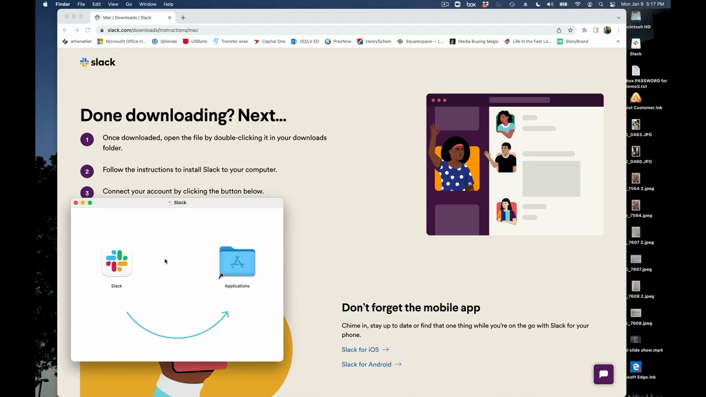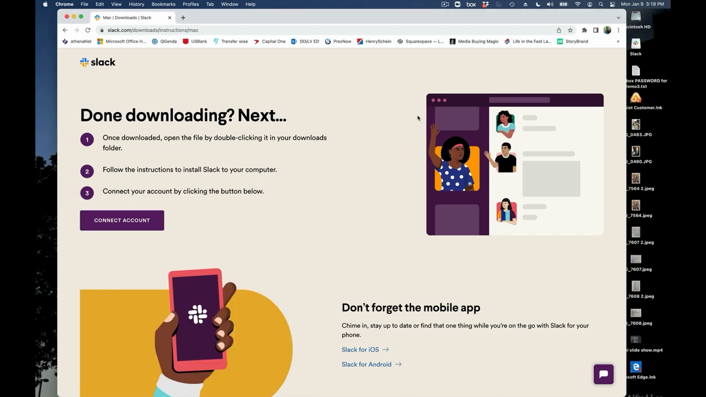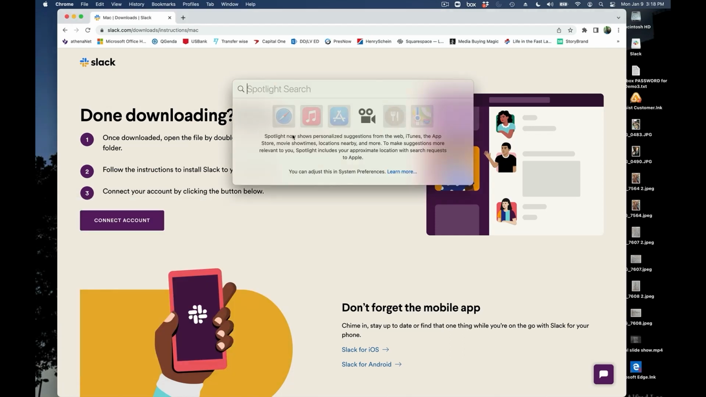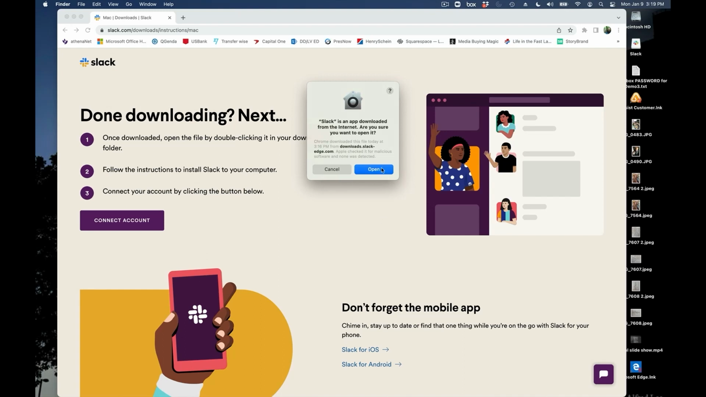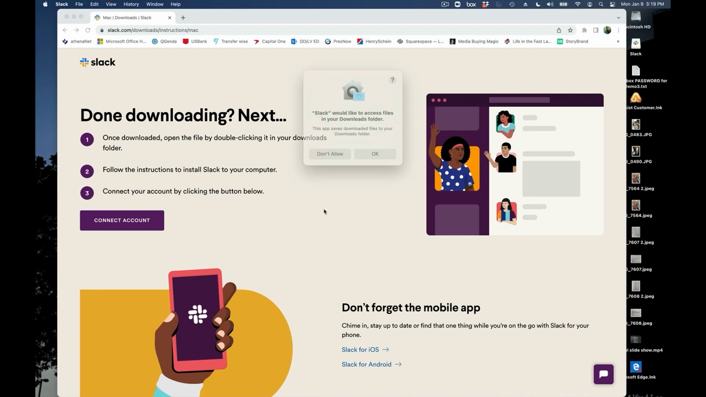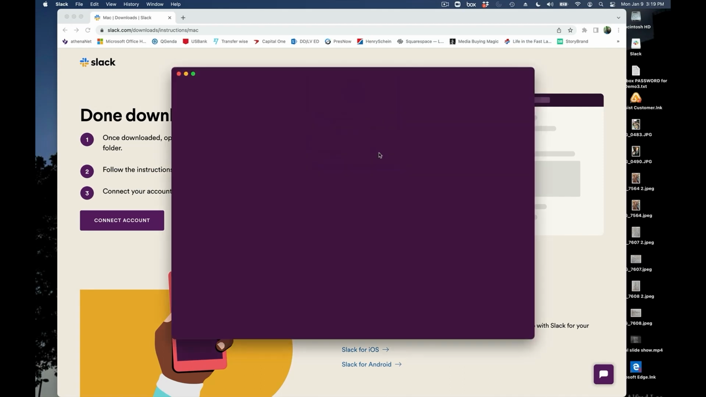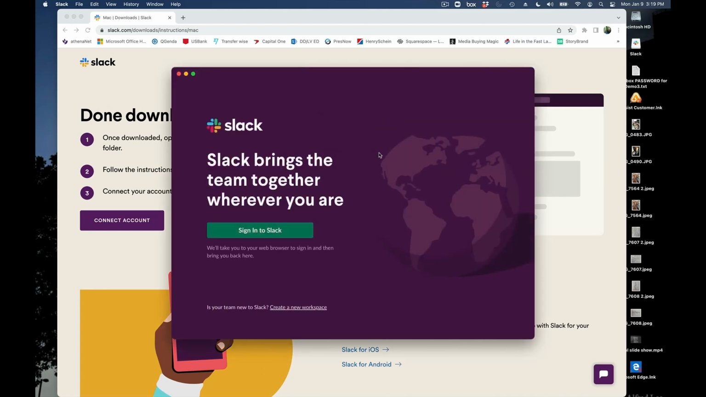Now, because I'm on a Mac, I'm going to click the Slack icon and drag it to Applications as shown. Now I'm going to press Command Space to search my computer for Slack. I'm going to say yes, open. Okay. And here it is. Welcome to Slack.